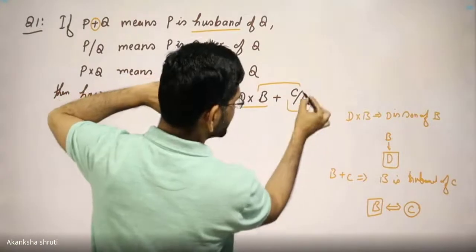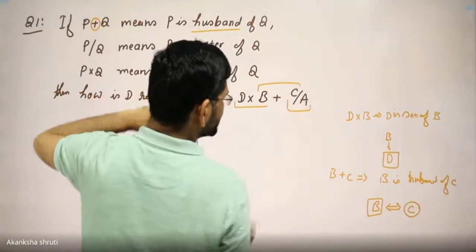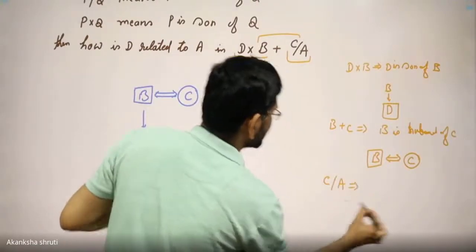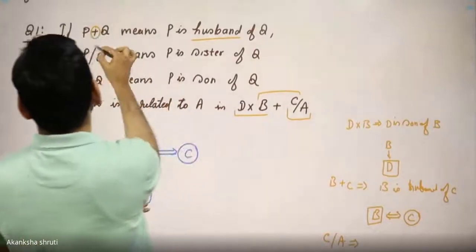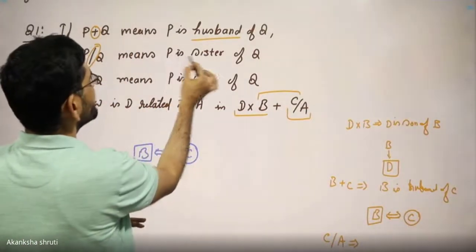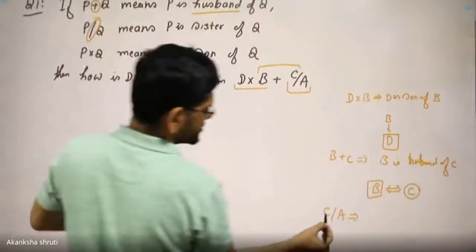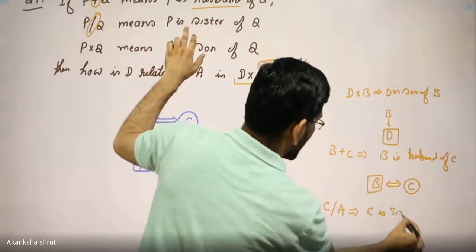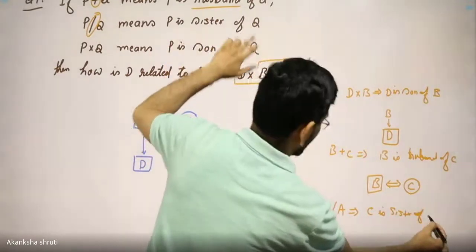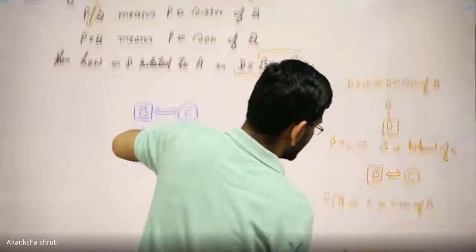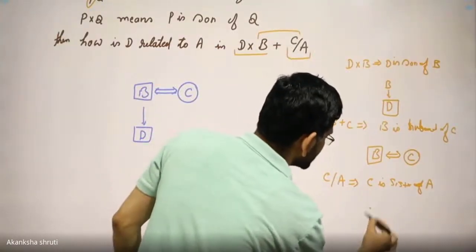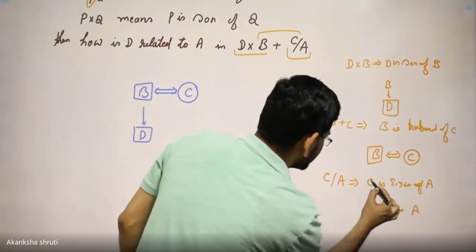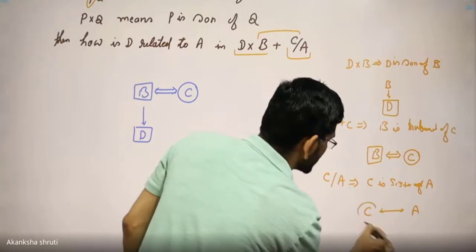It is C, means one more symbol, C by A is there. If we are considering C by A, students, what this by symbol means is P is sister of Q, so C by A simply means C is sister of A. C is sister of A means C and A are in the same generation, but C is the sister, so C is surely a girl.